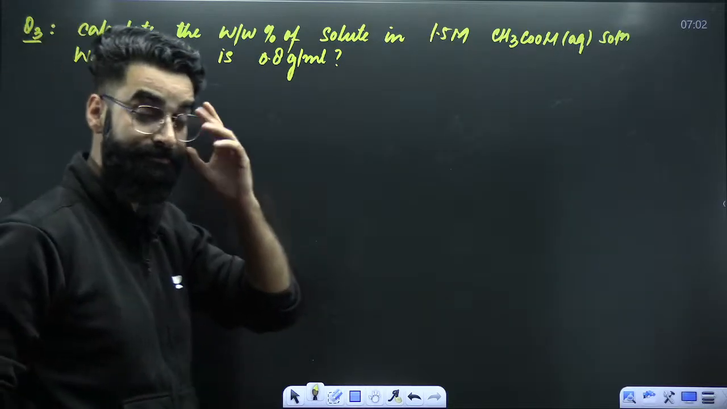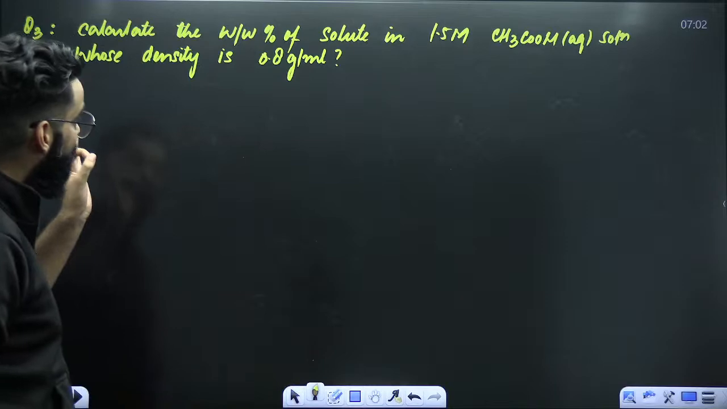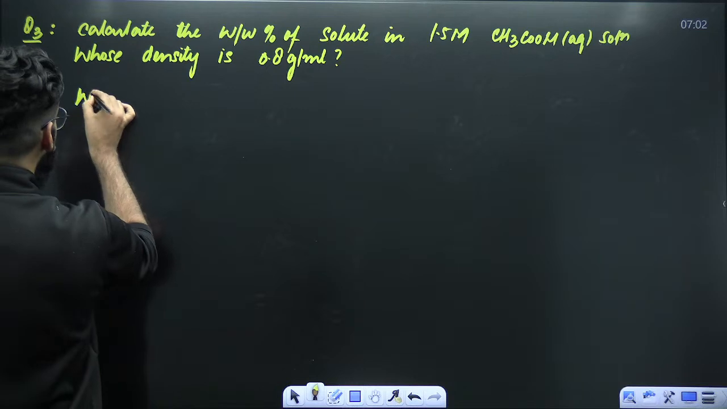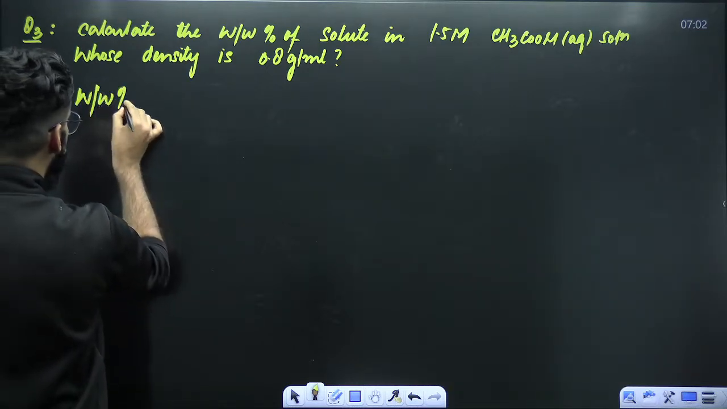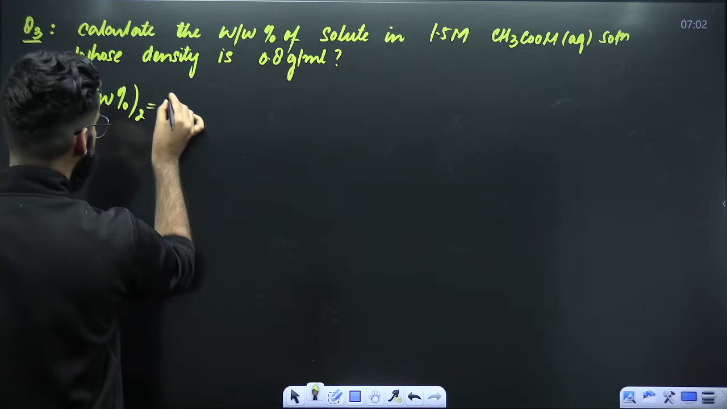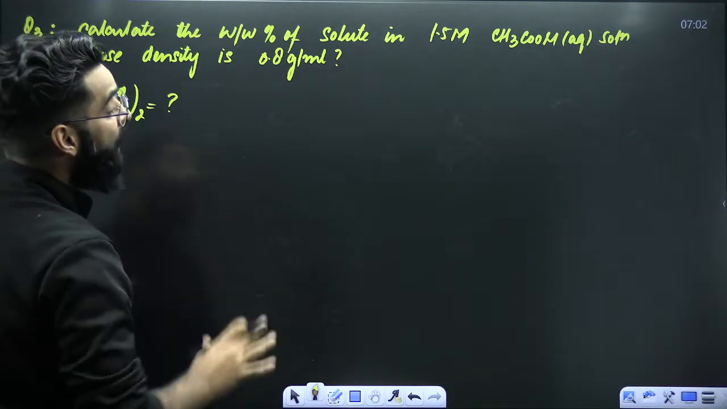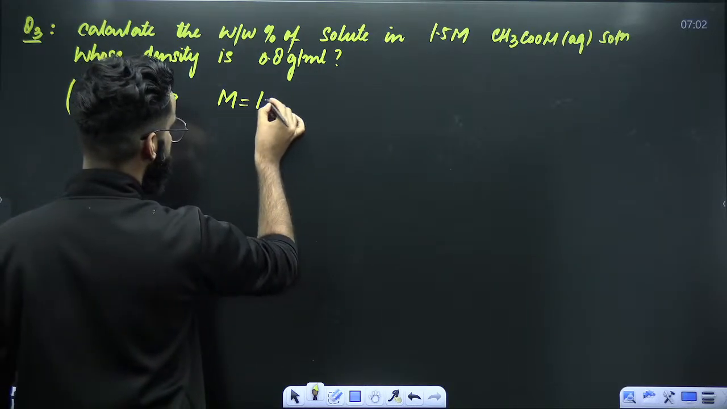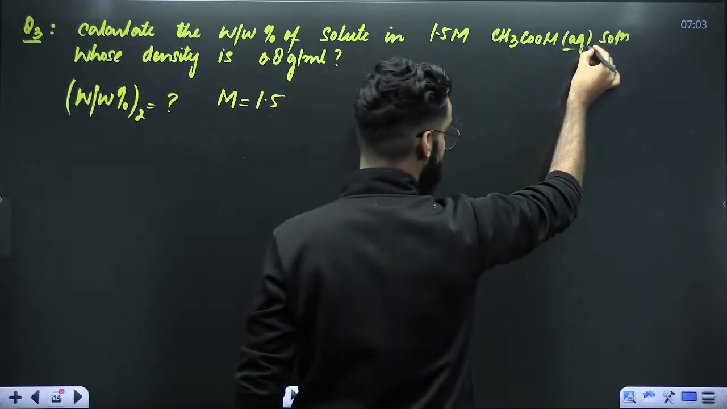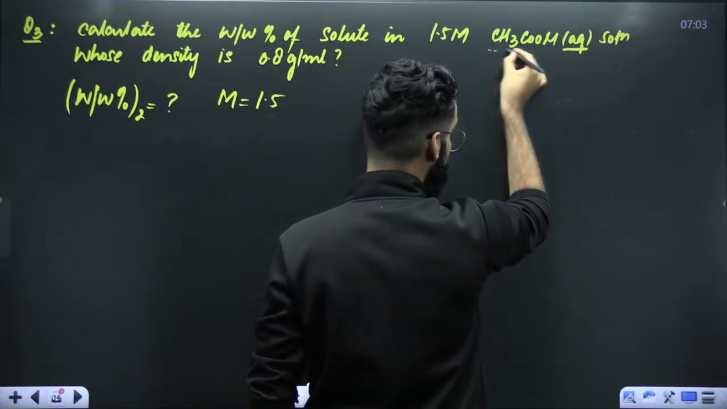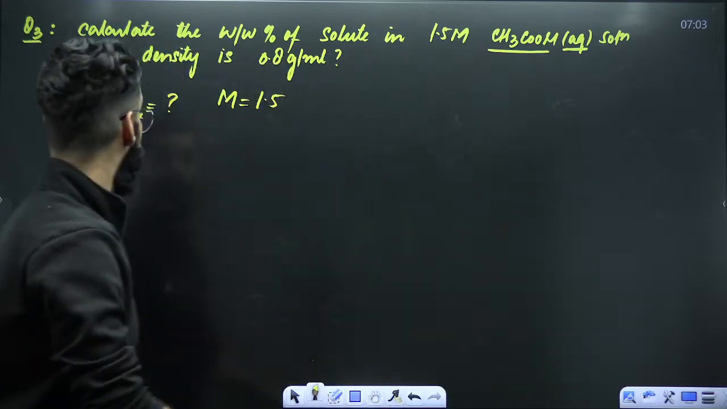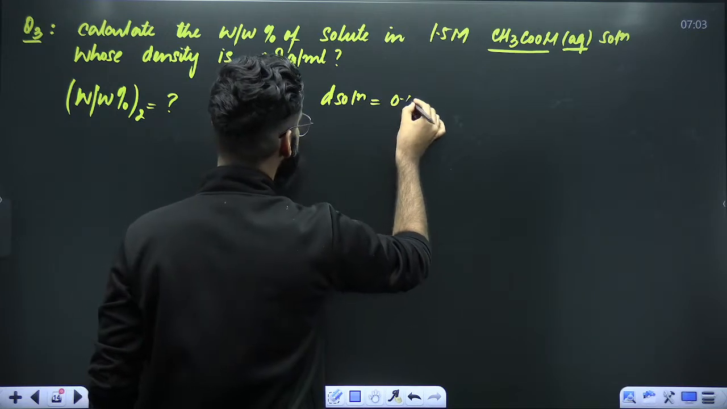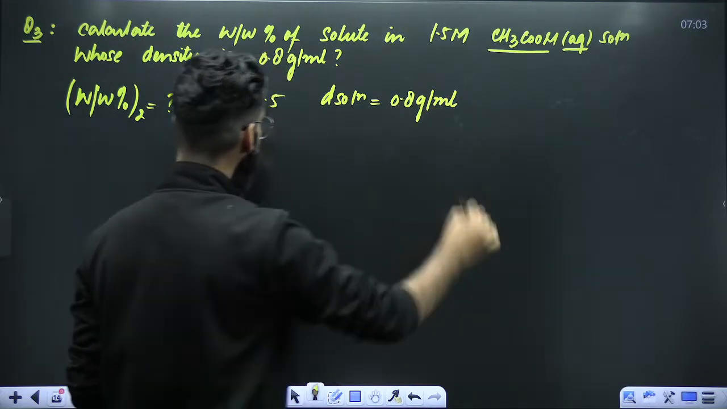Look at this particular question. Calculate the weight by weight percentage of solute in 1.5 molar CH3COH aqueous solution. So, we are given an aqueous solution whose molarity is equal to 1.5. Since it's mentioned aqueous, that means solvent is water, so this automatically becomes your solute. Density of solution is also given to us: 0.8 grams per ml. Right?